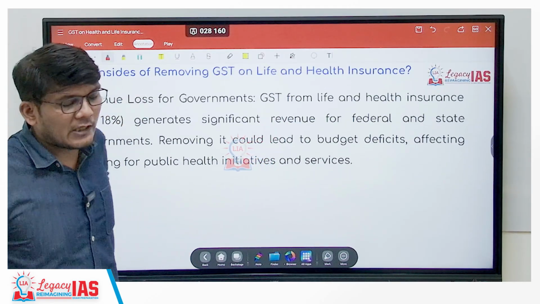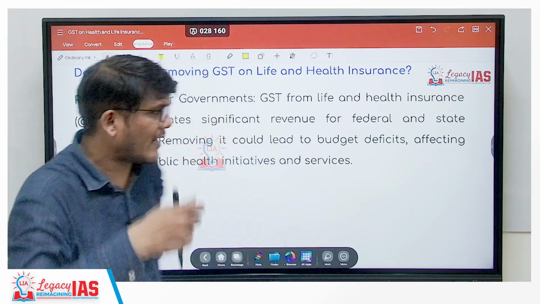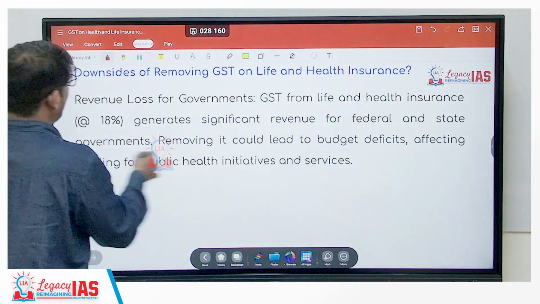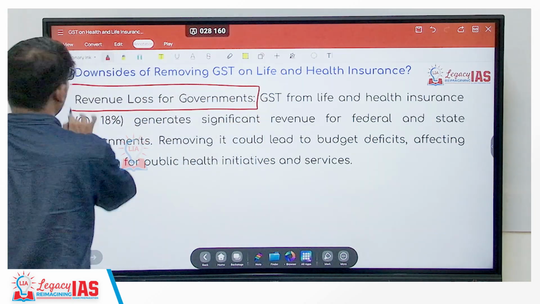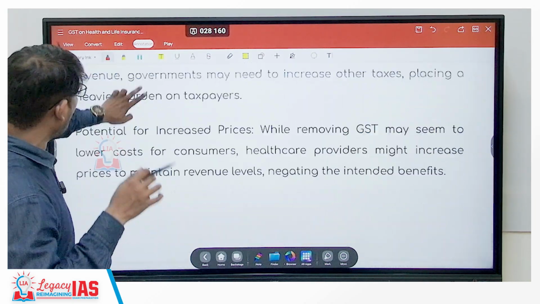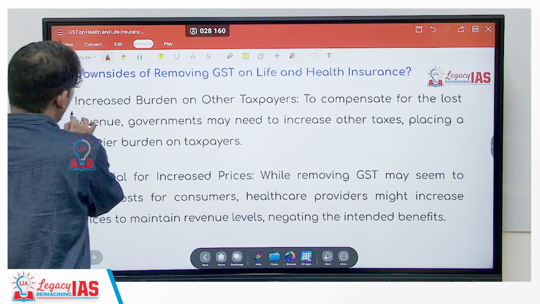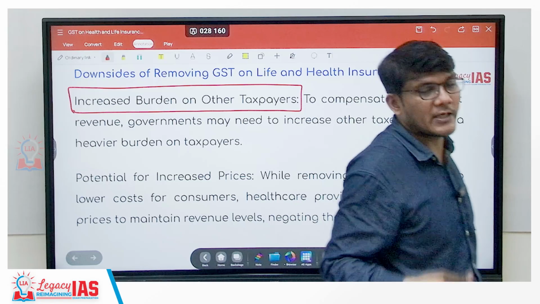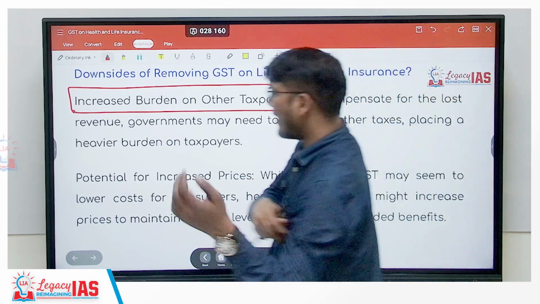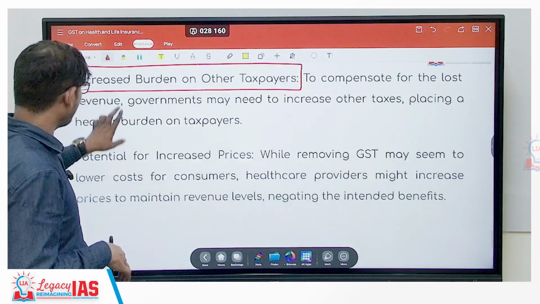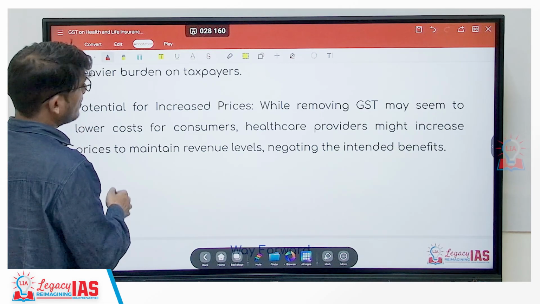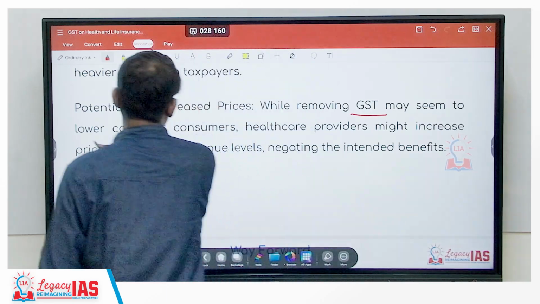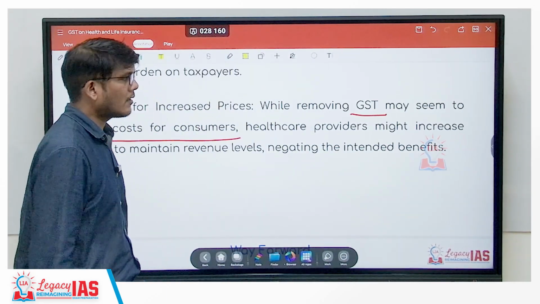But there is a flip side. If we lower the GST on insurance, what will happen? The government would want to collect that revenue from somewhere else. Because of it, first, the revenue of the government can go down. If the government wants to maintain that revenue, then that would lead to an increased burden on other taxpayers. Somewhere else they have to tax. So that is one thing, right? And of course, when you remove the GST, it may lower the cost for consumers, right?